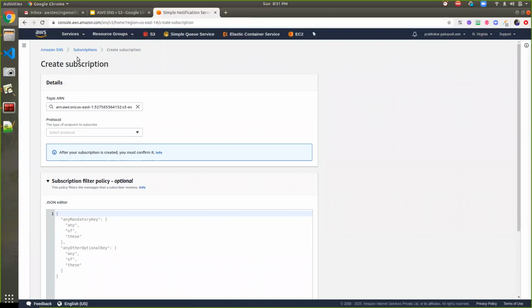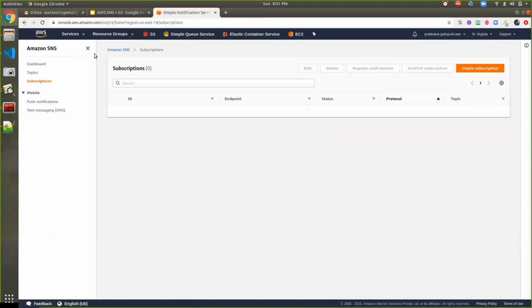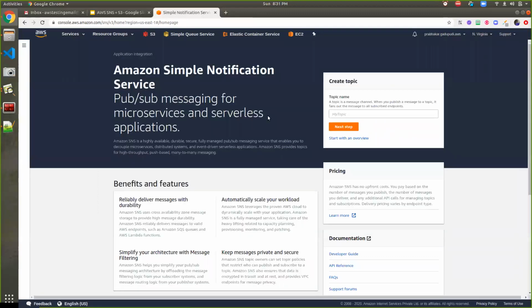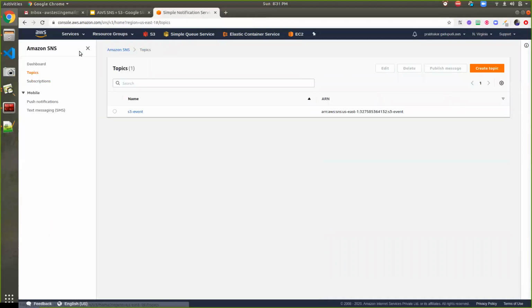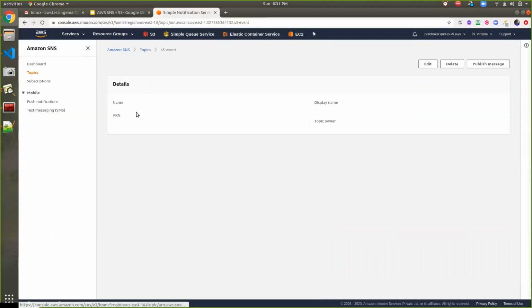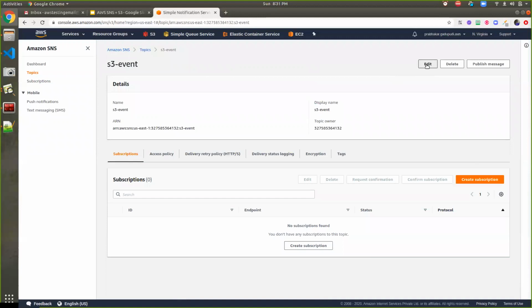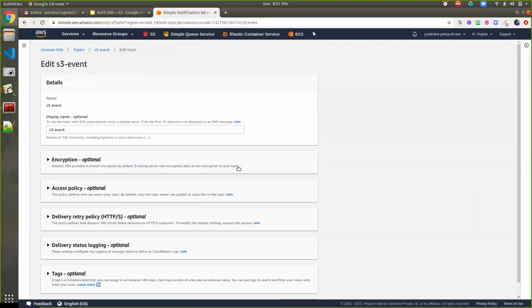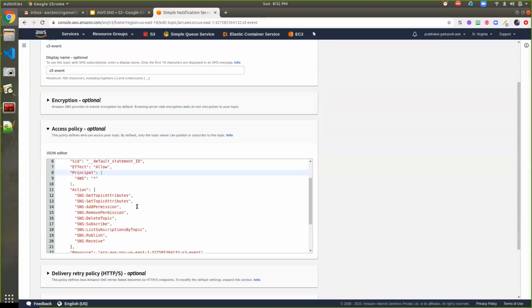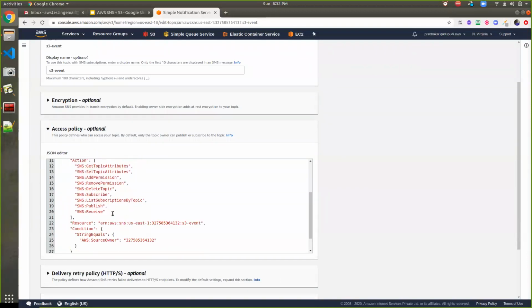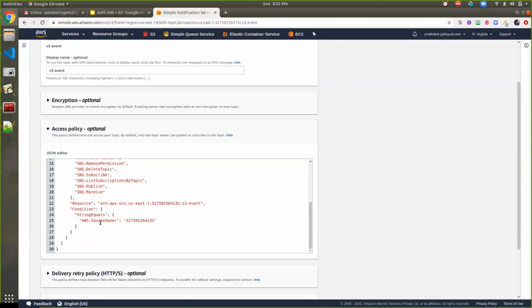Before creating the subscription, I have to do some settings for the topic here. So go to the topics, click on the S3 topic, and there is an edit button. You can edit that, and inside that is the access policy. If you see that, get topic attributes, and then the condition is that the source owner can modify this. What kind of modifications, we don't know.